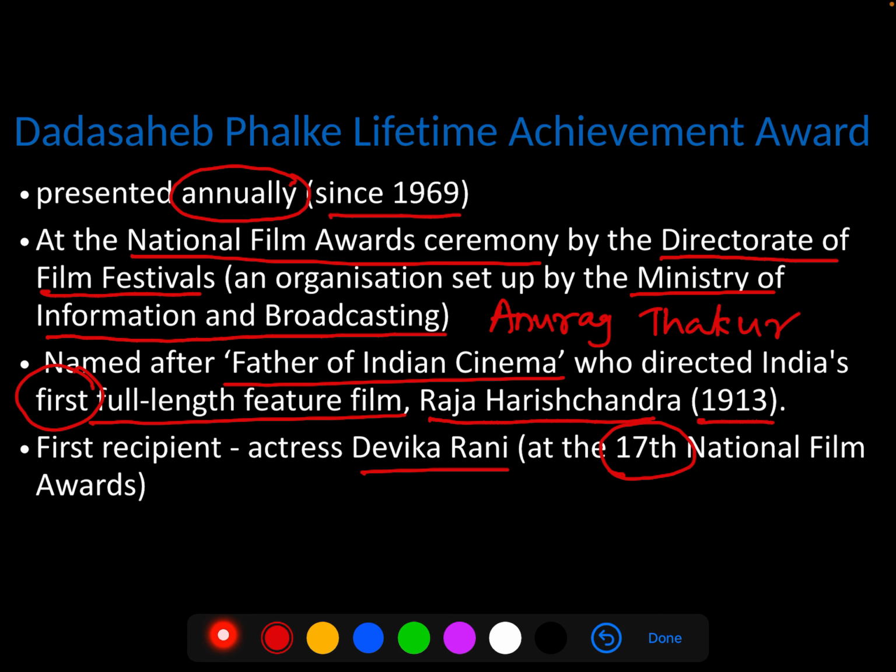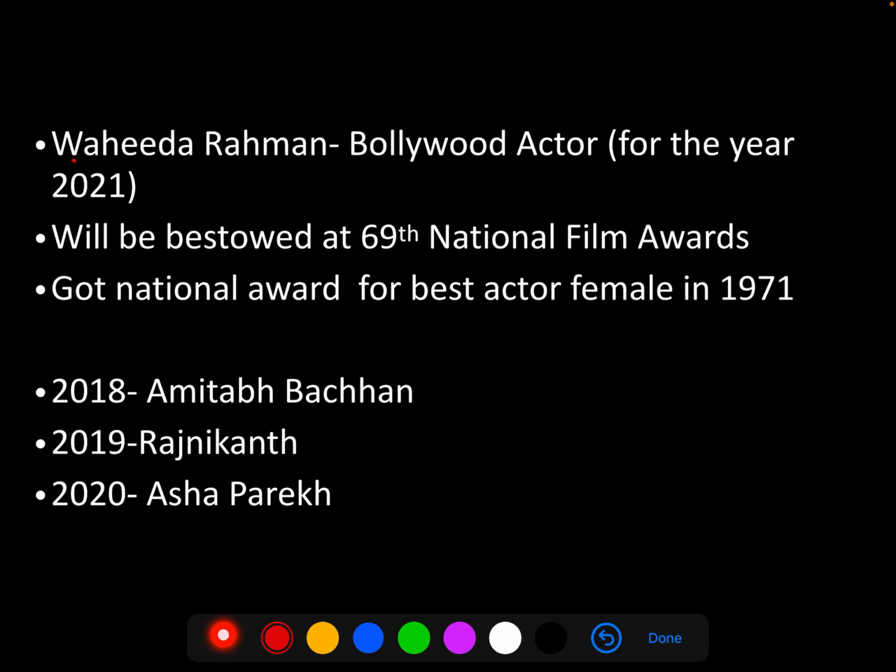Recently, it was announced that Waheeda Rehman, Bollywood actress, was chosen for the year 2021. And this Dadasaheb Phalke Lifetime Achievement Award will be bestowed on her at the 69th National Film Awards. Now, what are her notable achievements?